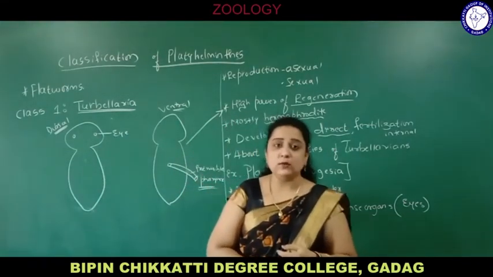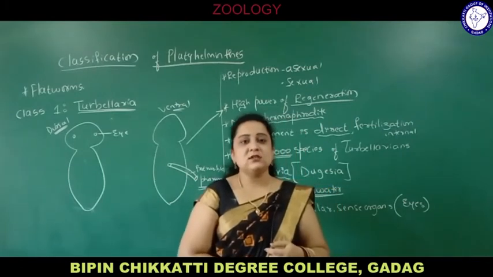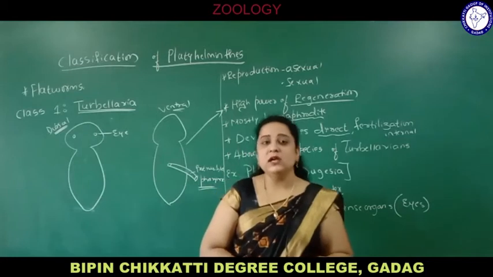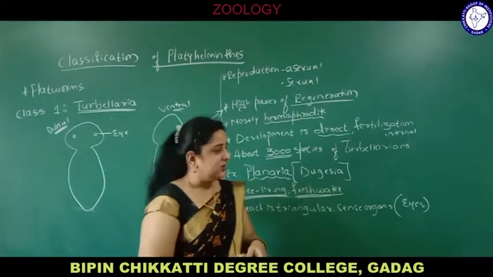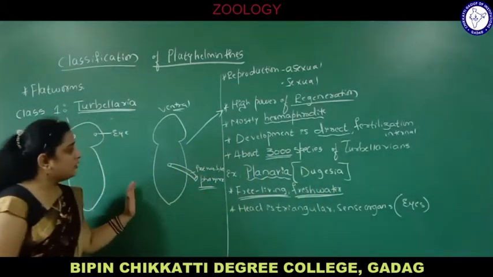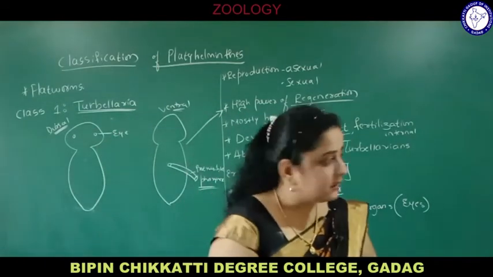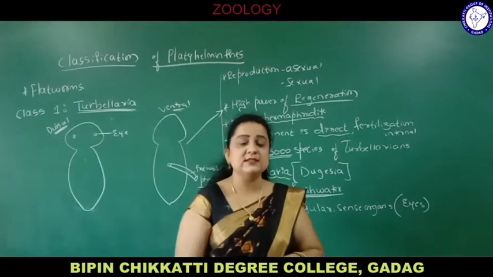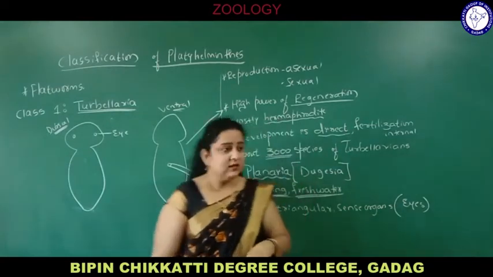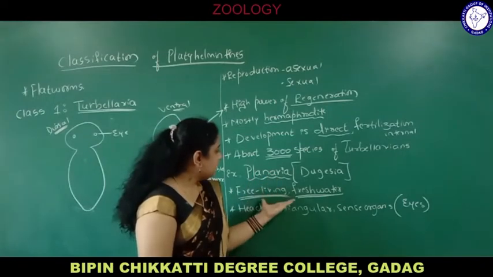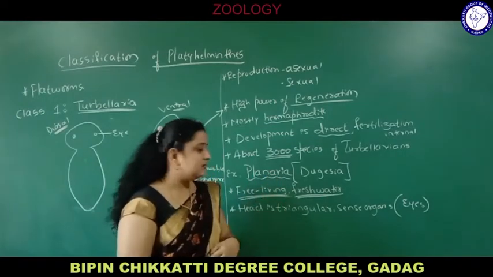I already told you about regeneration: if a body part is lost, that part grows into a new planaria, and this is called regeneration. So they have a high power of regenerating themselves, which is the most important characteristic of this class Turbellaria. And planaria are also hermaphrodite, have high power of regeneration, and are free living, freshwater forms.